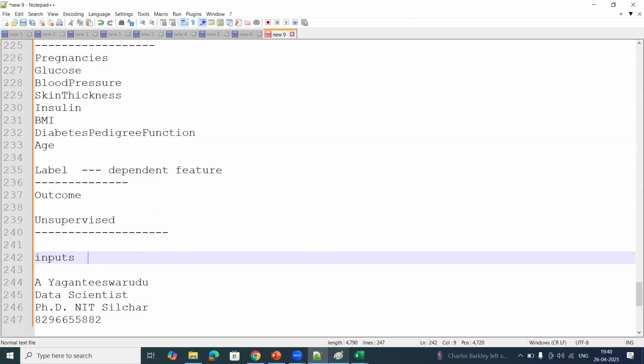Then how do we predict the future data? Here I have only inputs. The aim of machine learning is that if I give the input and train my model, then in future when I get an input, I need to predict the future output. That is the target of my machine learning. Here I have only inputs. Based on the inputs, I need to train my model. But how do I predict the future data?